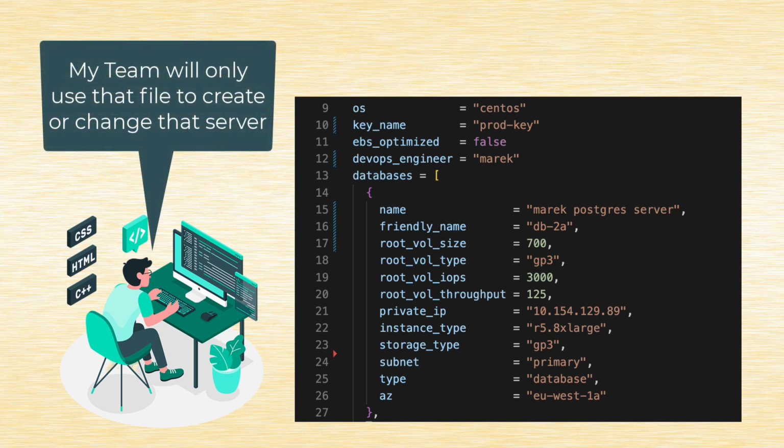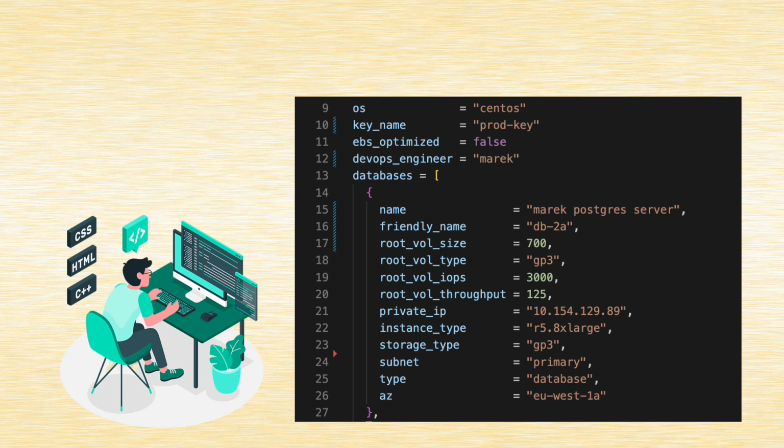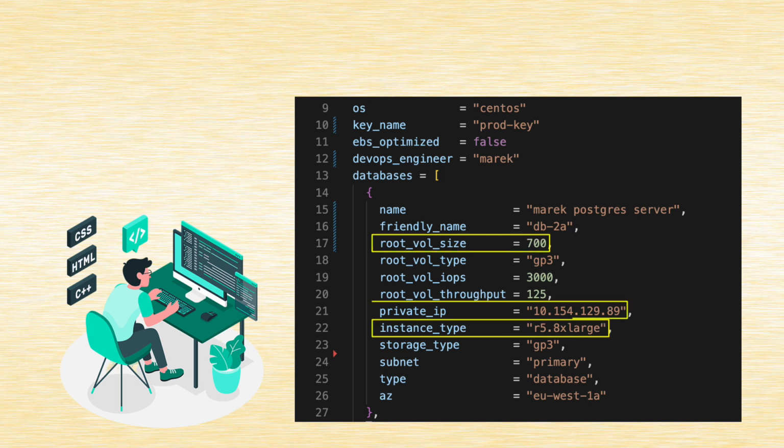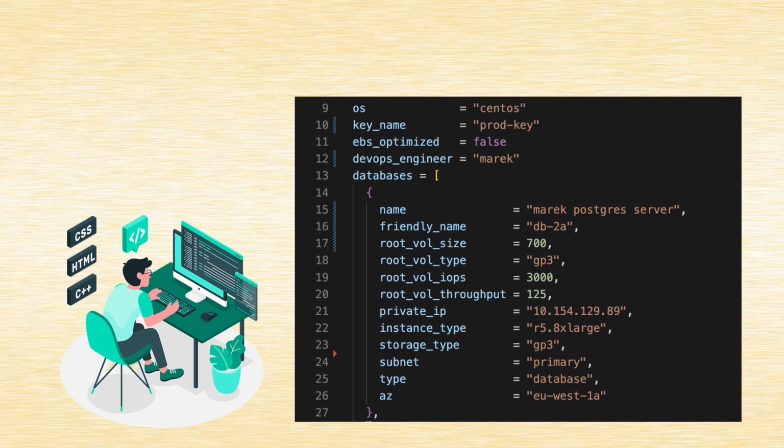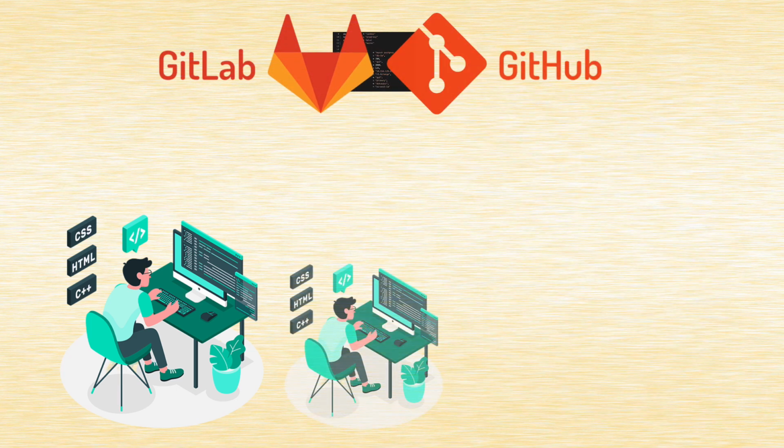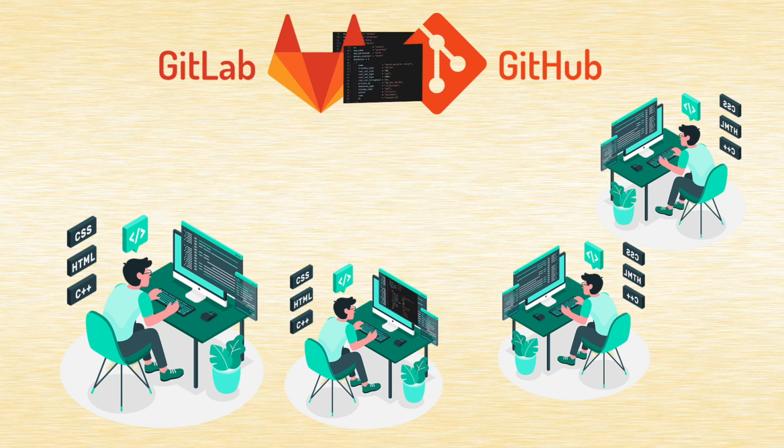And if I ever need to rebuild that server, I will not click any buttons in AWS. I will deploy that server using Terraform, using the same file in which those 700 or whatever current size is supposed to be. This size is programmed, is hard-coded in my Terraform code. So I don't even have to think about what disk, what instance type, what IP address to assign, and so on, because I already have everything clearly presented in the form of a code, and I can upload that code to a remote repository like GitLab or GitHub, so my team can pull that code from that remote repository anytime they want to work with that server, or if they want to make any changes to it.